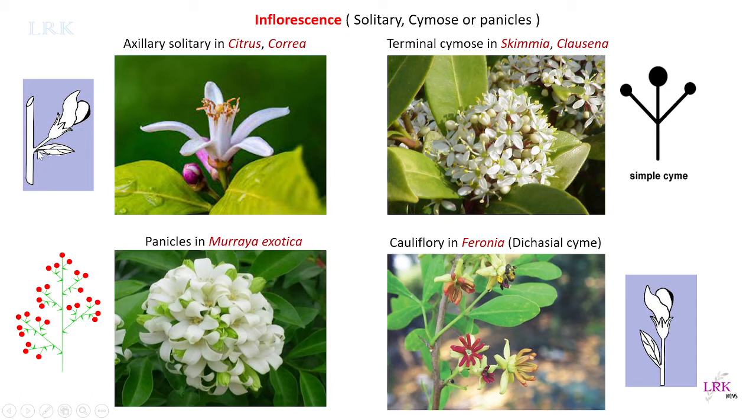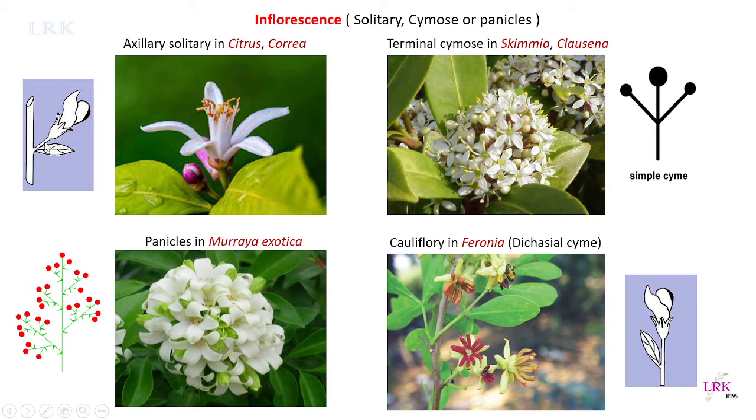What is the axil? It is the angle between the branch and the petiole. Okay, see this is the axil. If the inflorescence develops from the axil of the leaf, then we call it axillary. Solitary means only a single flower represents the inflorescence, and it is a cymose type.